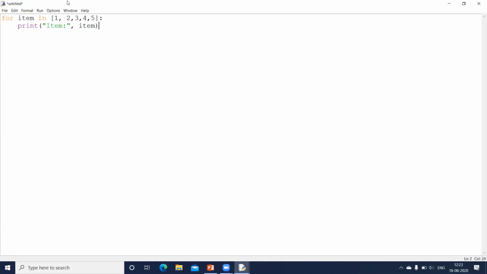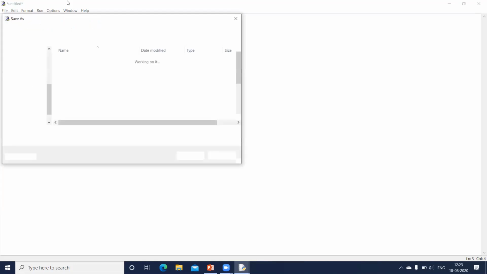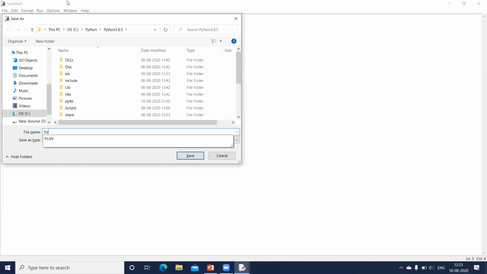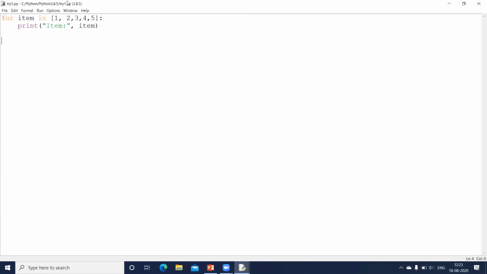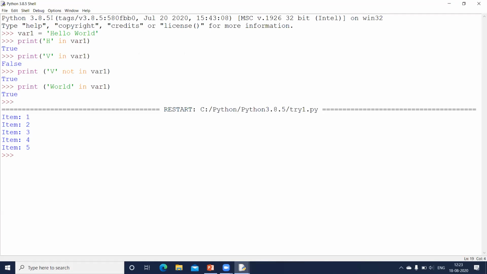Okay. Let us execute this. So I'll save it first as try 1, and let us run F5. Now you can see the answers. I get item 1, 2, 3, 4, and 5. As soon as the value is 6, it is terminating the for loop.